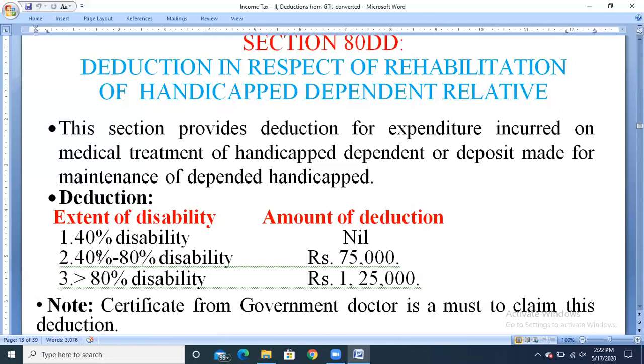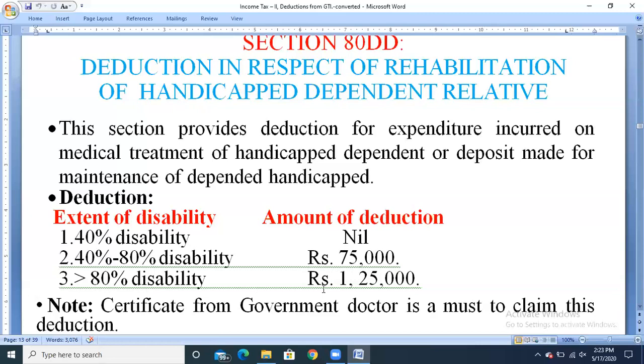If the percentage is more than 40% and less than 80%, then the amount of deduction is 75,000. And if the disability is more than 80%, then the amount of deduction is rupees 1,25,000. That disability has to be certified only by the government doctor. Then only they can claim the deduction. If they get a certificate from a private doctor, no deduction will be available or claimed.